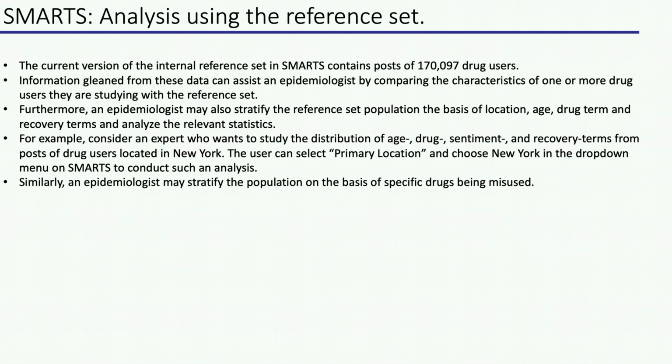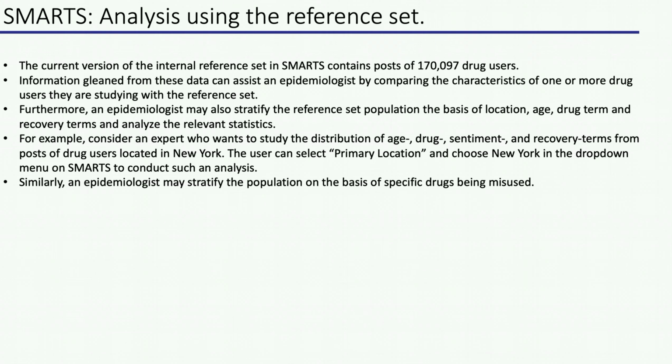Now I will talk about the population level analysis that can be done using SMARTS. Currently, the reference set present in SMARTS consists of approximately 170,000 drug users. An epidemiologist can use this reference set to gain population level insights and can stratify the population according to drug, age, location, or the recovery terms.